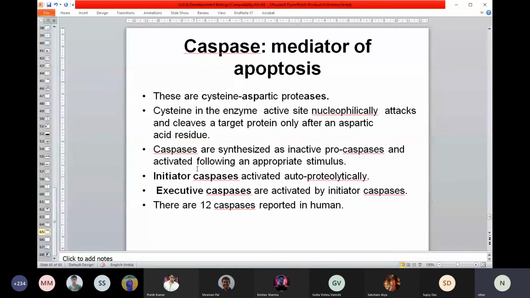Too many jargons. Caspases exist in two different forms, called procaspase and active caspase. They can also be classified into two groups: initiator caspase and executioner caspase. It's going to be a little bit difficult, but if you can understand the basics, that will be great.